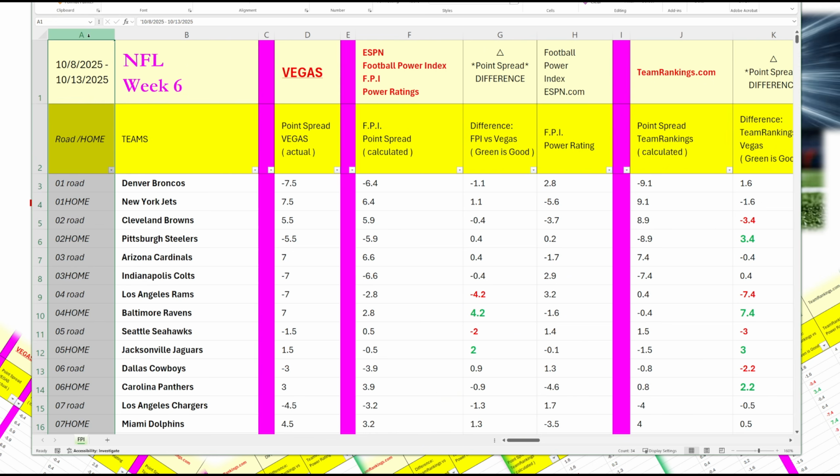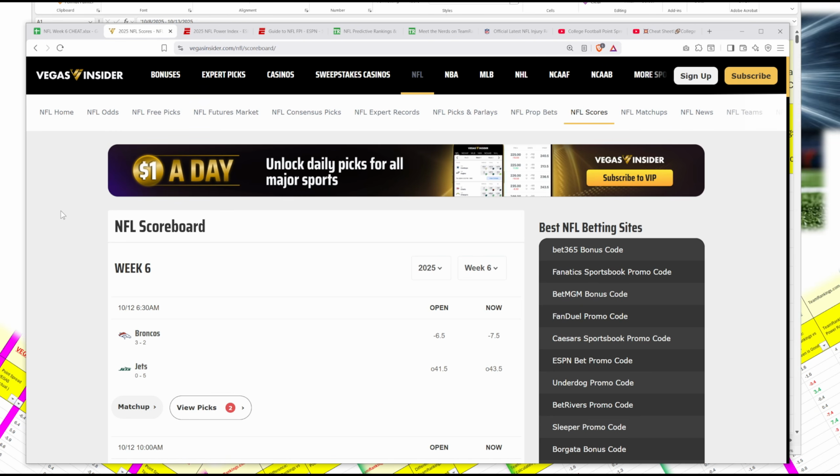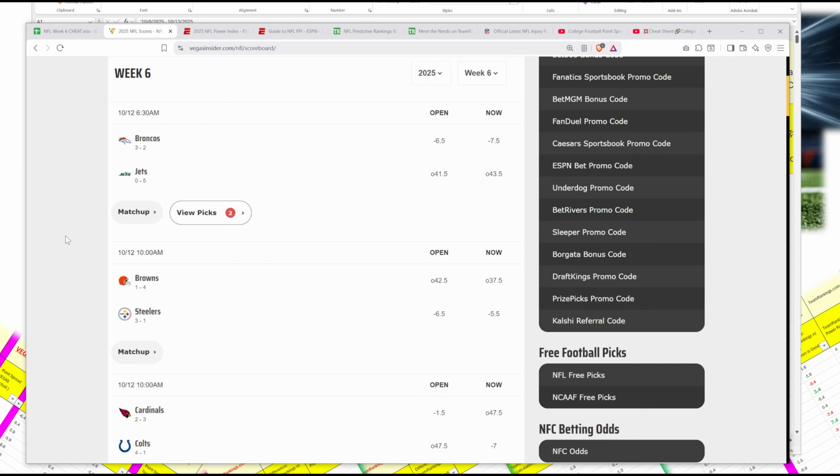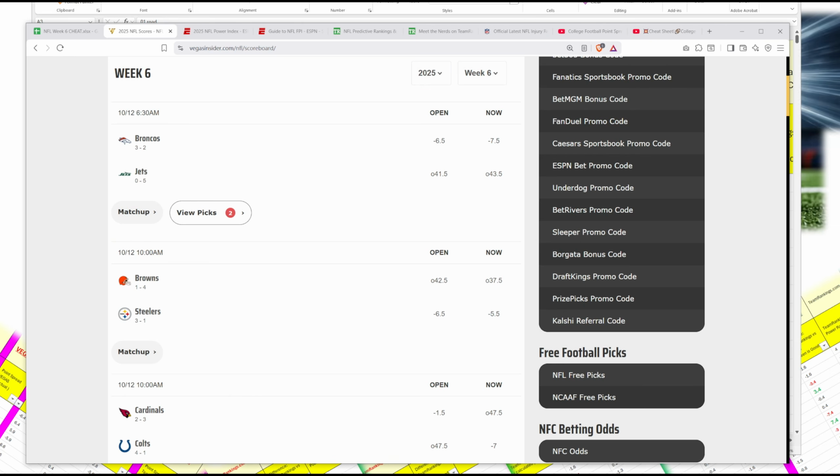The numbering system in the first column is based on VegasInsider.com's NFL scoreboard. I numbered the games based on the sequence that they show up on the website, and I'll provide the links to all these websites in the description box below. As you can see here, the first game on the page is Broncos and the Jets. That way you can look side by side at the web page and the spreadsheet.